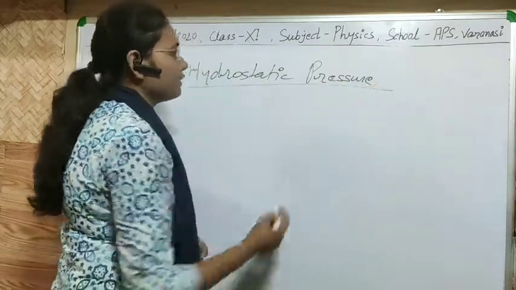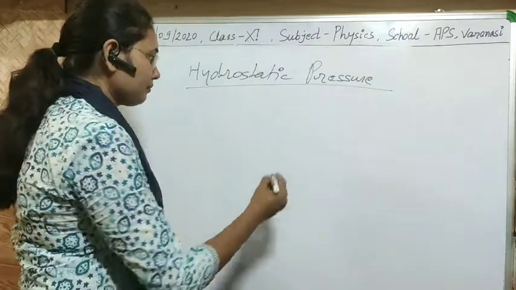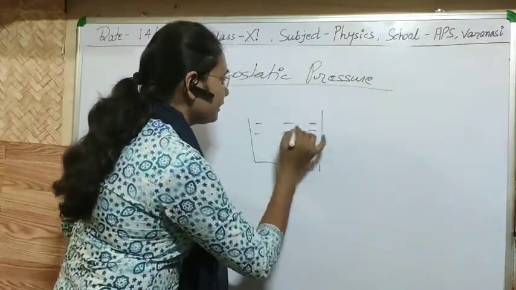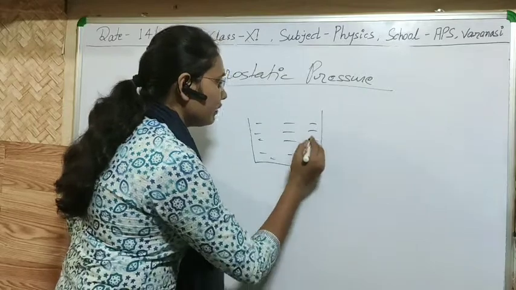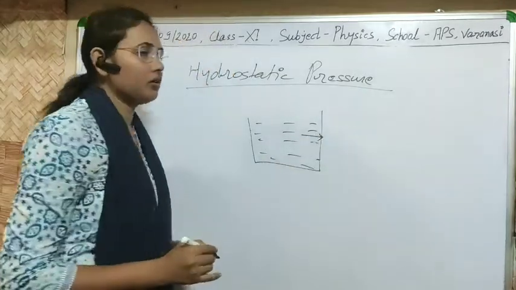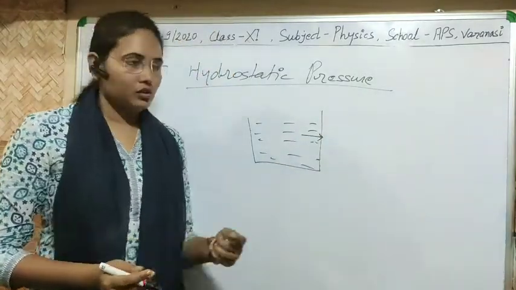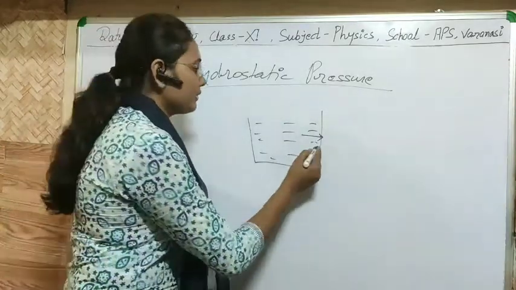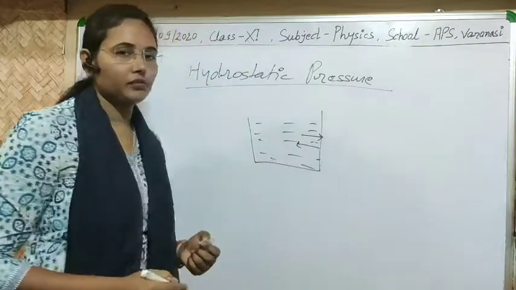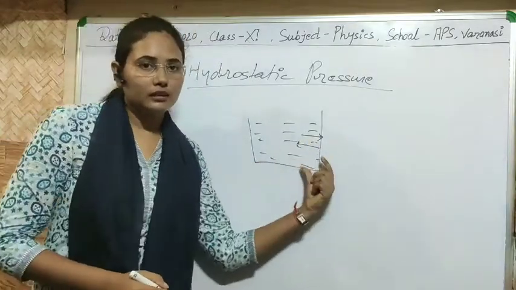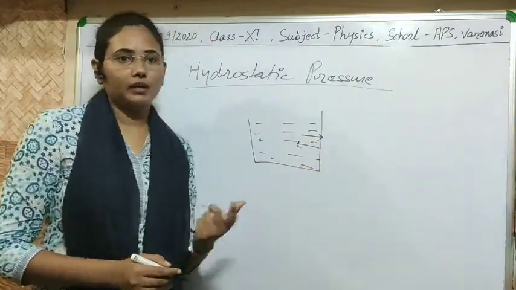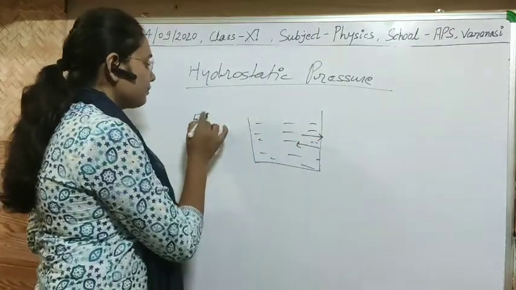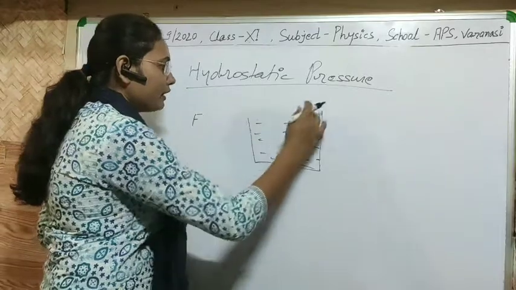So what is the hydrostatic pressure? As I told you, when we place liquid in any container, then liquid applies some force on the wall of the container. So if it will apply some force, then definitely there will be the reaction of this force, and due to this there will be a net change in momentum, and due to change in momentum definitely we will get some net force.